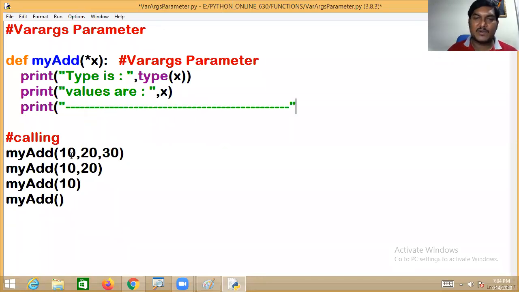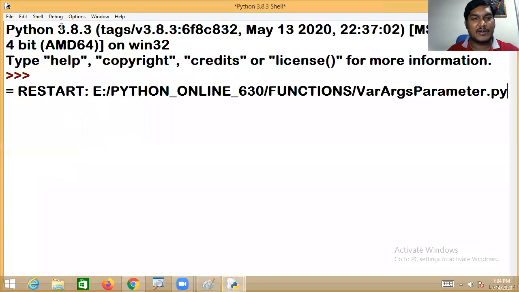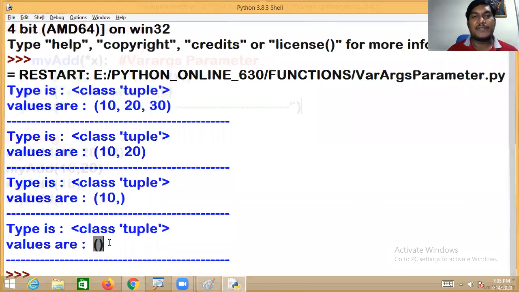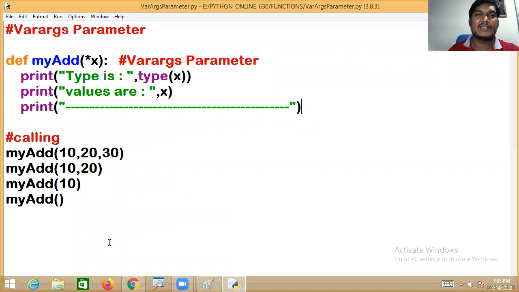For you to get an idea, I'm drawing a line here. Go to the run menu and click on run module, and it takes all the values and displays them. The first time you passed 3 values. The second time we passed 2 values. The third time we passed 1 value. And the fourth time we passed 0 values. That is what Varax can take: 0 arguments to n number of arguments. But internally it will be considered as a tuple collection.